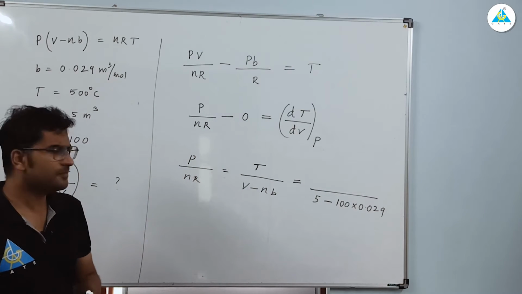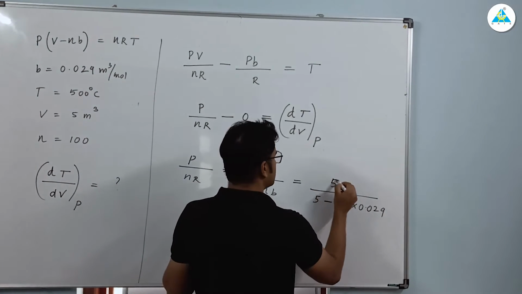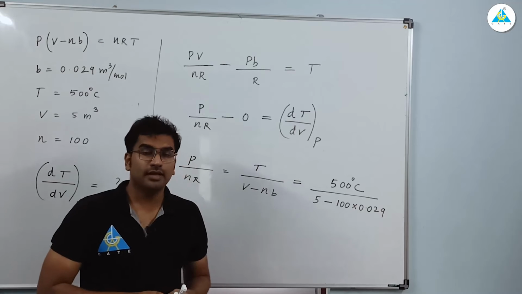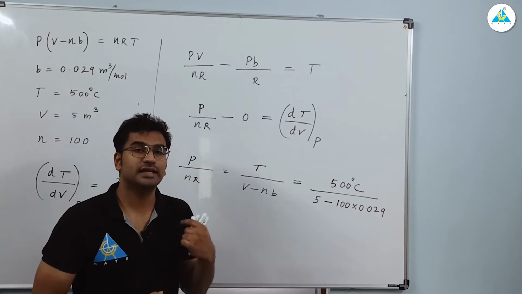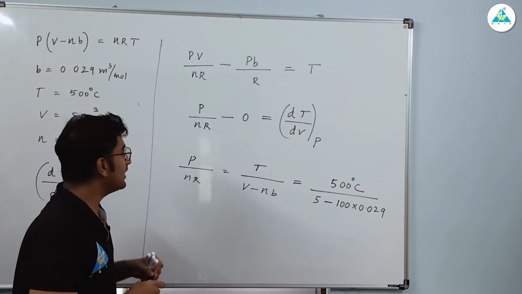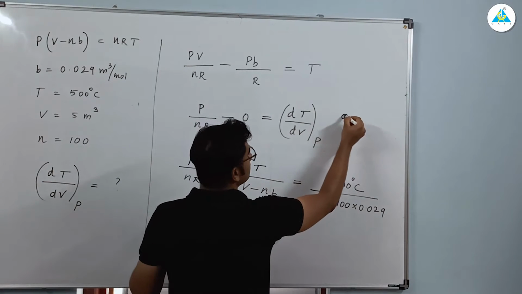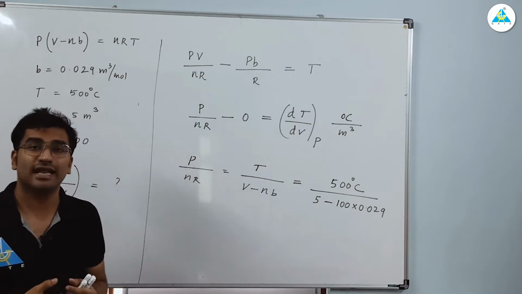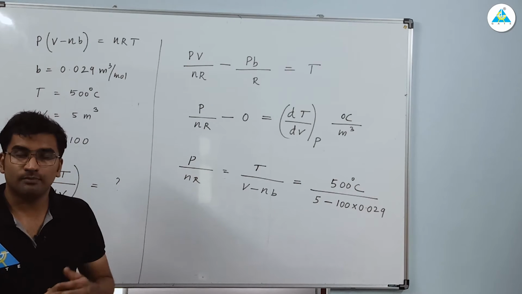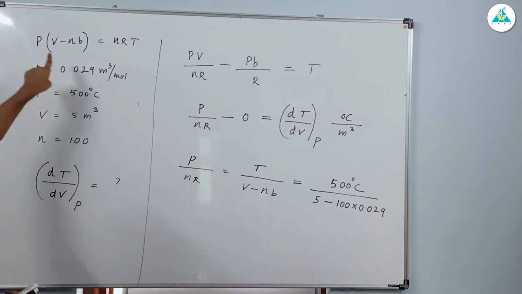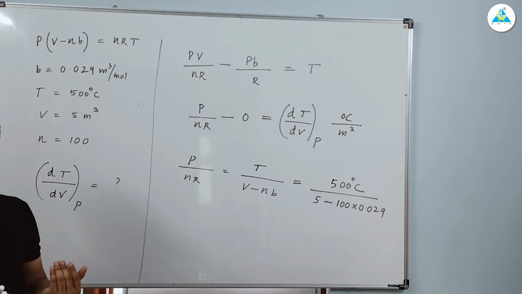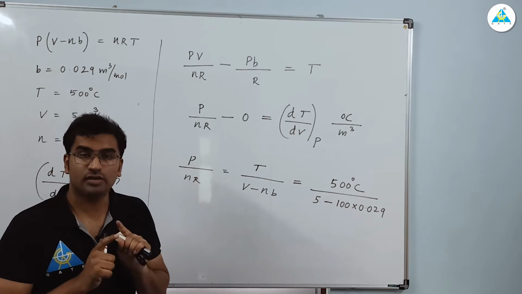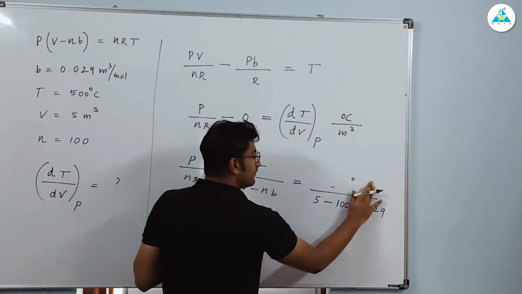That is the only question. If I substitute the temperature as 500 degrees Celsius, you will get an answer, but the problem here is that even though they are asking the answer in degree Celsius per meter cube, you cannot substitute the temperature in degree Celsius, because this is an equation of state. Whenever an equation of state is given, the temperature is always in Kelvin, not in degree Celsius. So this answer will be what?